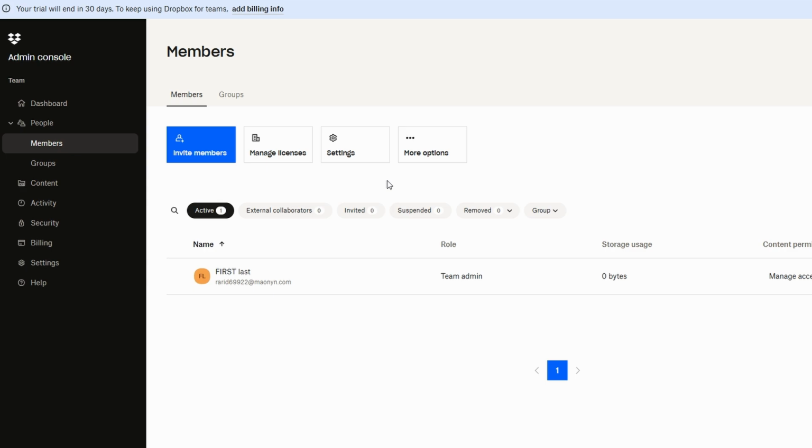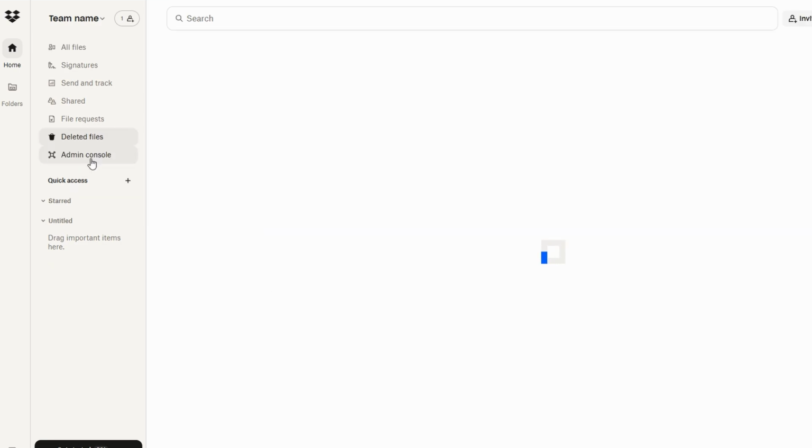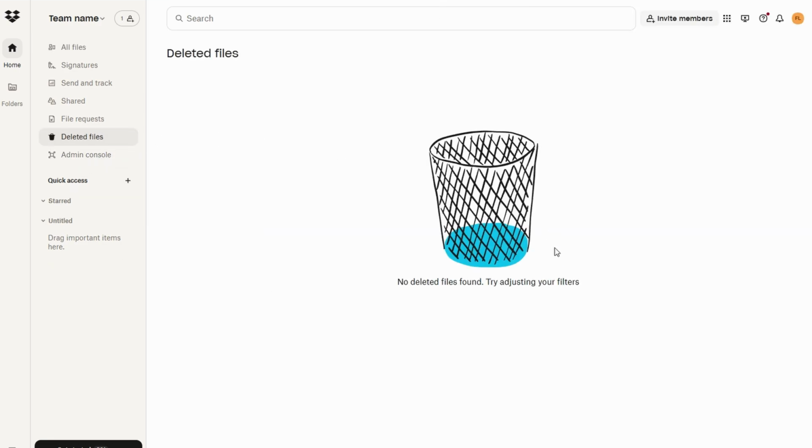With Dropbox Business, you can recover deleted files for up to 180 days. This is especially helpful if you accidentally delete something important, so you can roll back changes if needed. This is a useful feature if a mistake is made or if you need to retrieve an older version of a file.